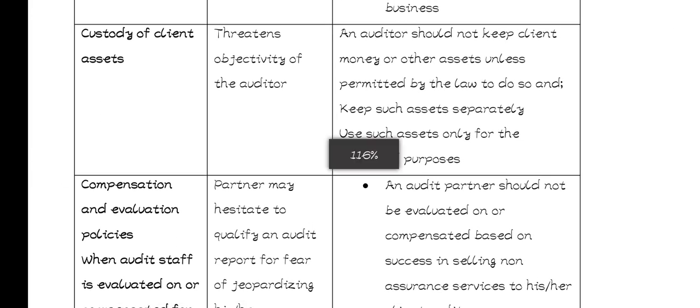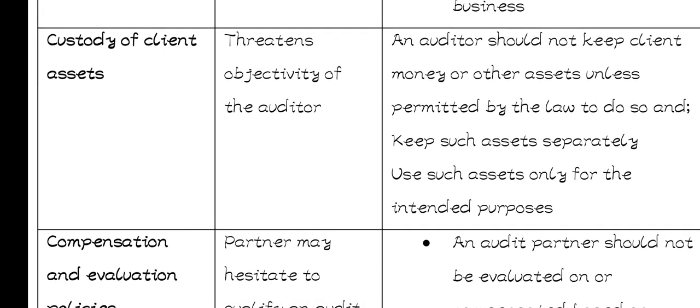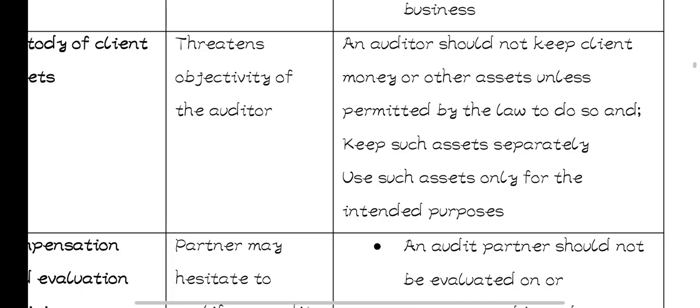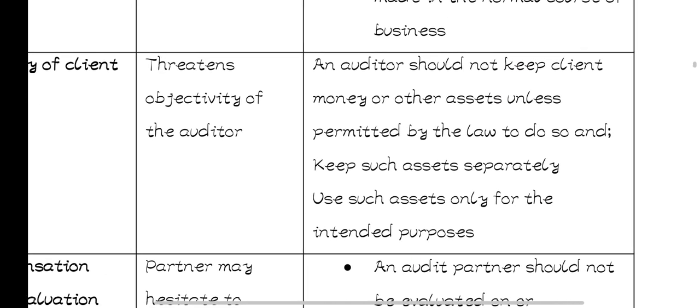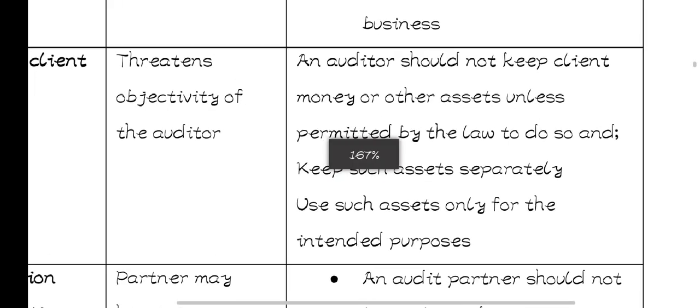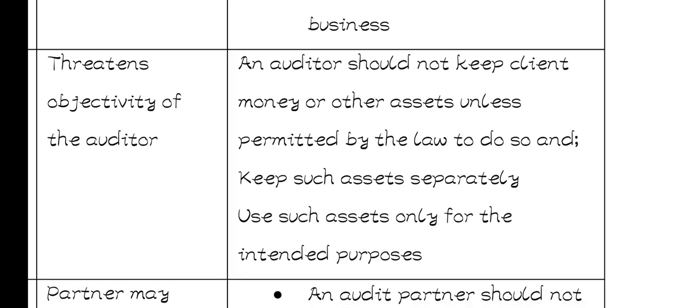Then another threat we have is custody of client assets. Like the example of the audit firm that we are using, KPMG, in case KPMG kept some of MTN's assets. This threatens the objectivity of the auditor. So the safeguard is that auditors should not keep the client's money or any other assets unless they're permitted by the law to do so.